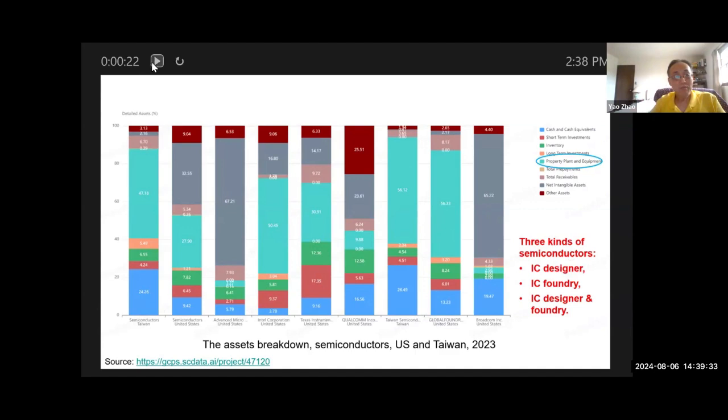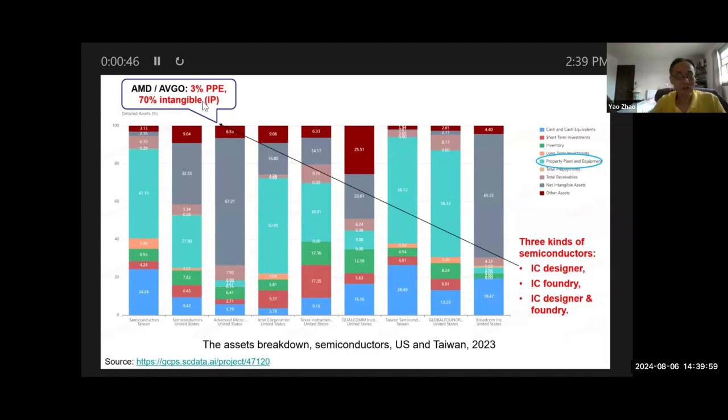For example, IC designers, such as AMD and Broadcom, AVGO stands for Broadcom. They only have about 3% of the total assets in property, plant, and equipment. They are not really manufacturing anything. They are designers, and they have 70% of intangible assets. That's intellectual property.